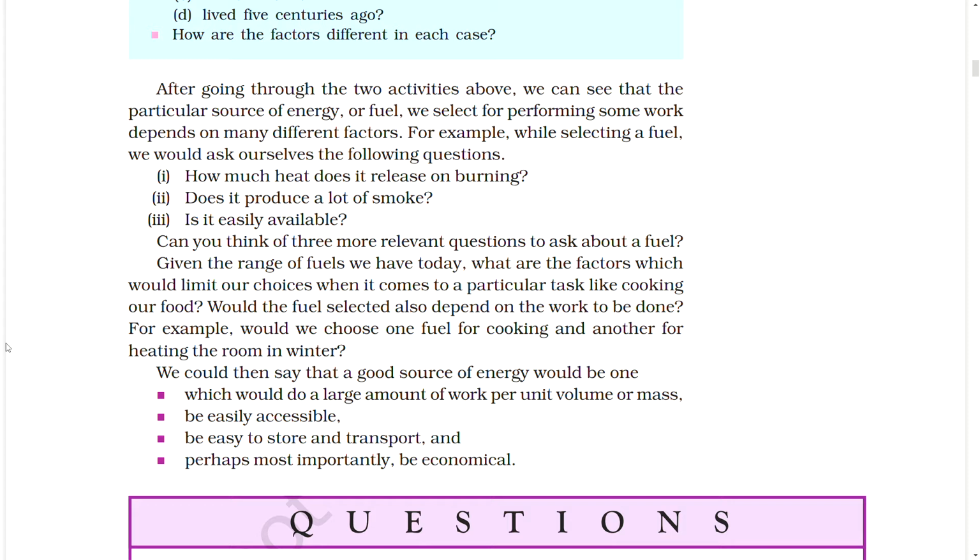Given the range of fuels we have today, what are the factors which would limit our choices when it comes to a particular task like cooking our food? Would the fuel selected also depend on the work to be done? For example, would we choose one fuel for cooking and another for heating the room in winter? We could then say that a good source of energy would be one which would do a large amount of work per unit volume or mass, be easily accessible, be easy to store and transport, and perhaps most importantly, be economical.